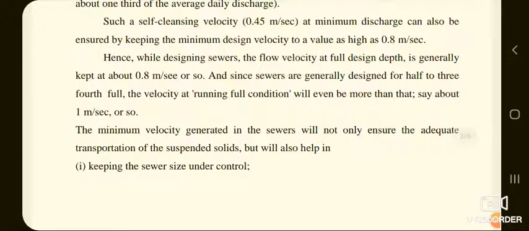Hence, while designing the sewers, the flow velocity at full design depth is generally kept at about 0.8 meter per second or so. And since sewers are generally designed for half to three-fourth full, the velocity at running full condition will be even more than that, say about 1 meter per second or so.